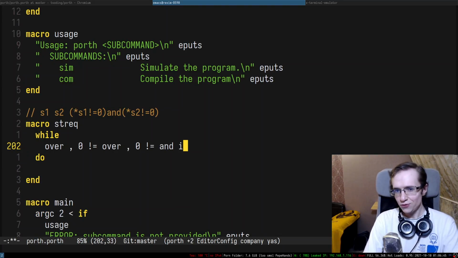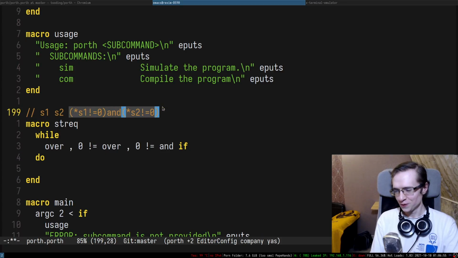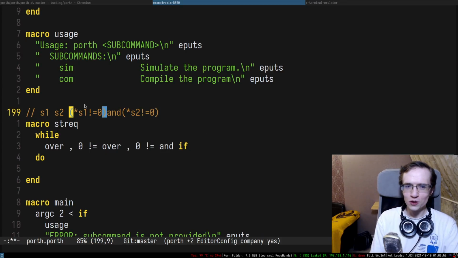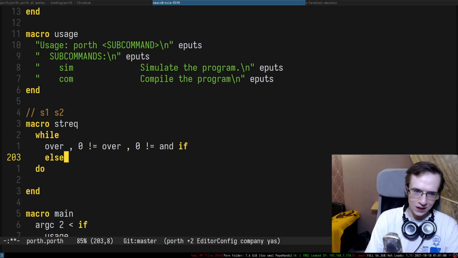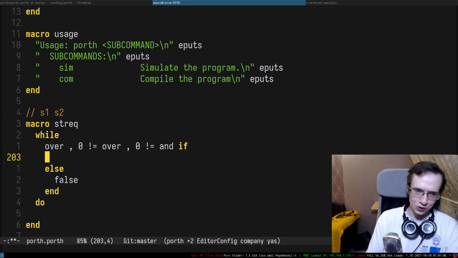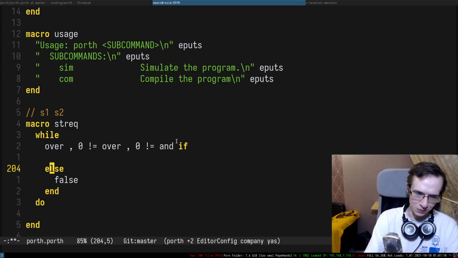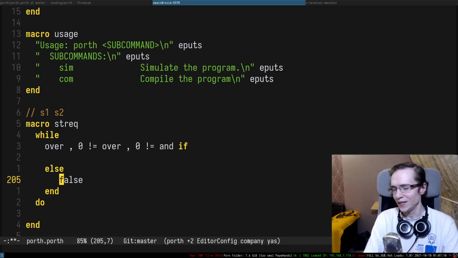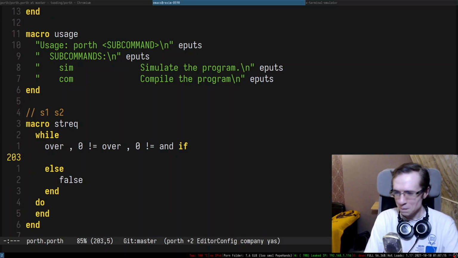We can put ifs inside of while condition. You see what I'm doing? If this thing is true, it will remove it from the stack, allowing us to actually perform even more checks in here. And we can put false somewhere in the else, right? So essentially it's like using a ternary operator inside of the while loop, but we don't have a break. We could have used something like break, but we don't have a break. So we have to use something like this.